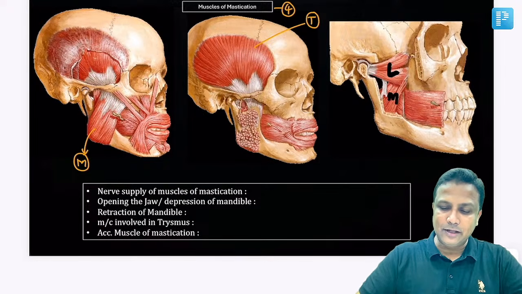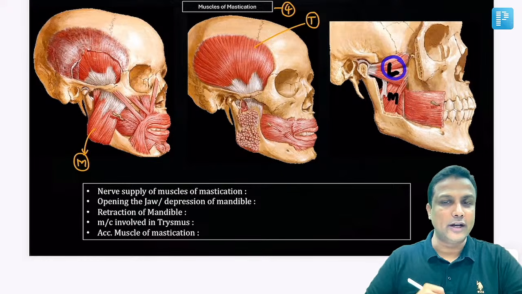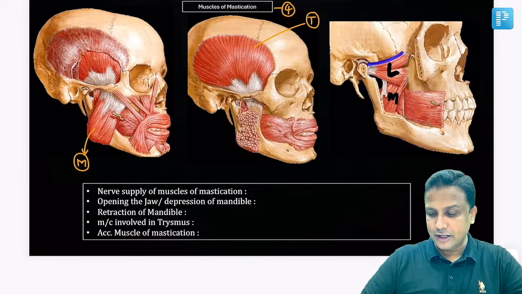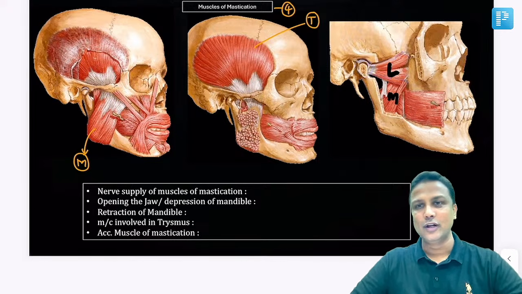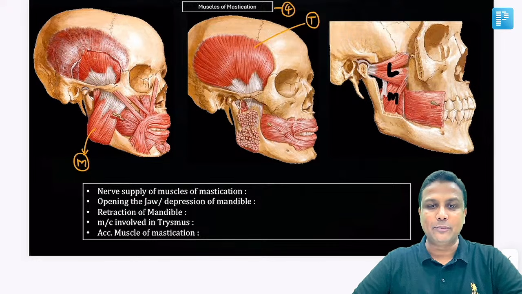Many times in your exam they have given image-based questions of the lateral pterygoid. How to identify? The lateral pterygoid muscle is the one which is attached to the capsule of the temporomandibular joint.